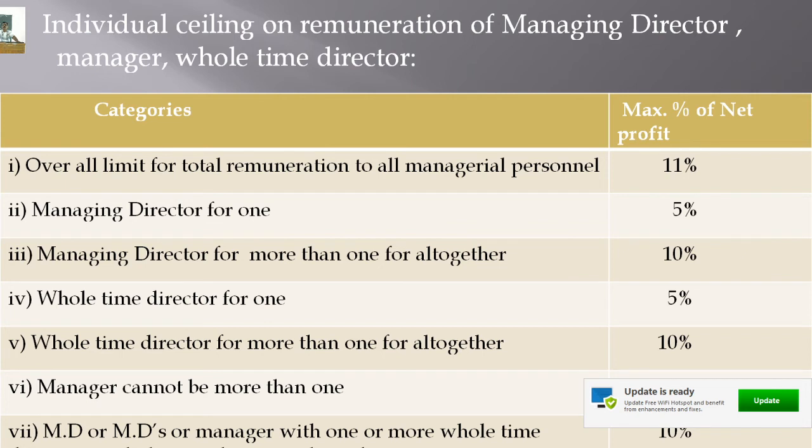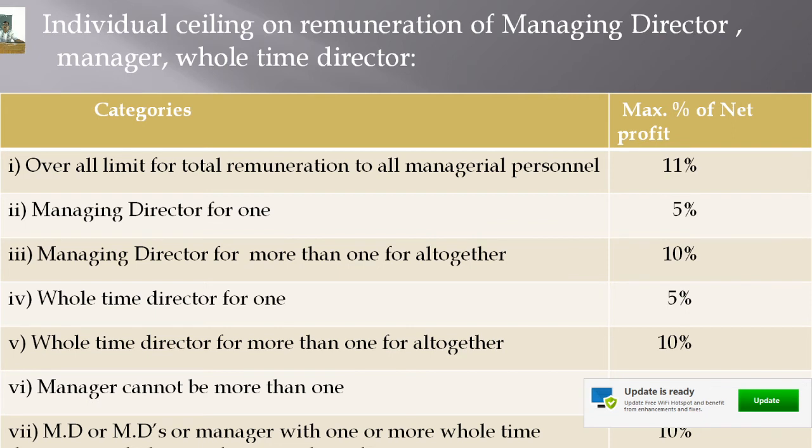If all these managerial personnel are working in a company, the maximum limit of managerial remuneration is 11% of the net profit, not more than that. A company cannot pay more than 11% of profit as managerial remuneration to all managerial personnel.